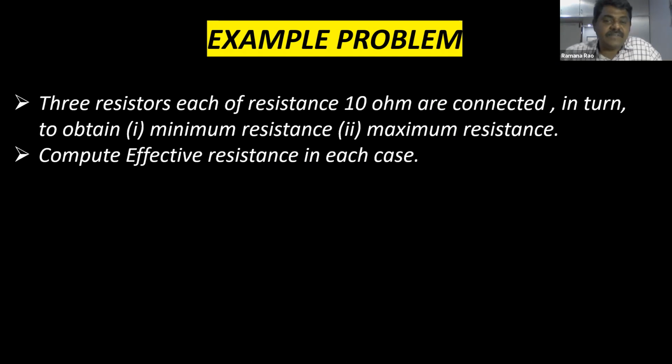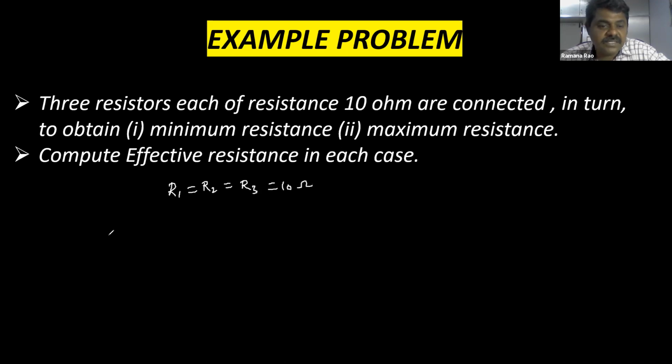Three resistors, each of resistance 10 ohm, are connected to obtain minimum resistance, maximum resistance. Interesting. Minimum resistance and maximum resistance. Compute effective resistance in each case. So in which case resistance is minimum and in which case resistance is maximum. So let us see. First they are connected in series combination. So all the three are 10 ohm. So R1 is equal to R2 is equal to R3 is equal to 10 ohm.